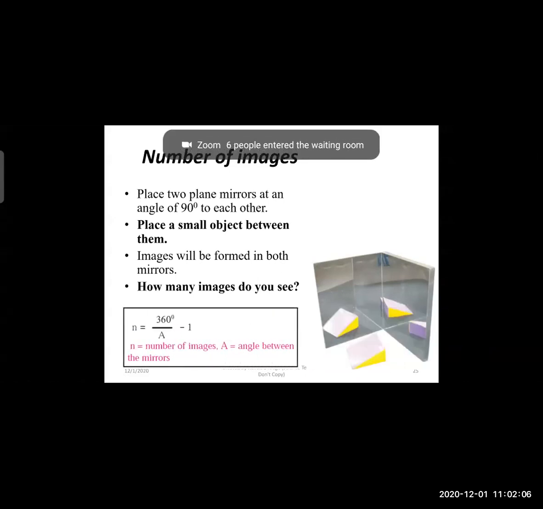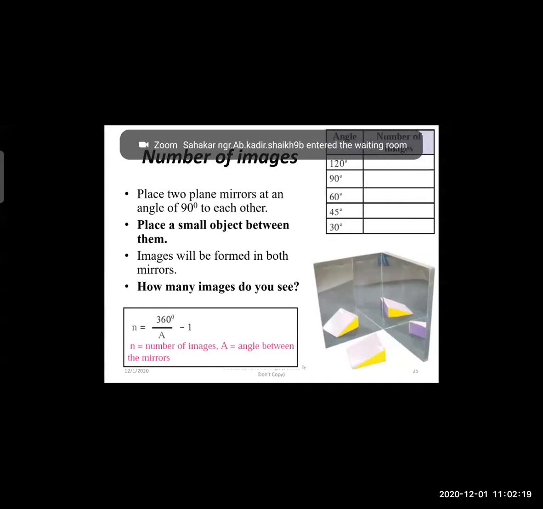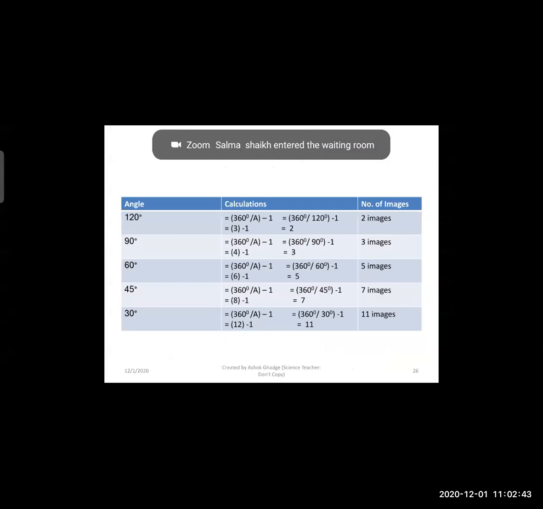Now there is a formula. N is the number of images, and 360 degrees upon A, where A is the angle between the mirrors. We can take the angle as 90 degrees, 60 degrees, 120 degrees, 45 degrees, or 30 degrees. As we wish, you can take that angle. So N = 360 degrees upon A minus 1; this is the formula for calculating the number of images formed by two plane mirrors. So we have calculated here.